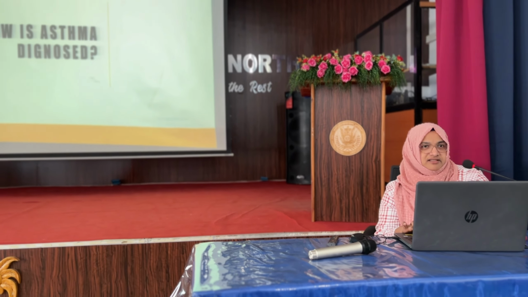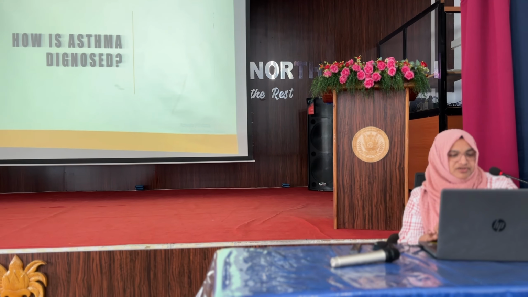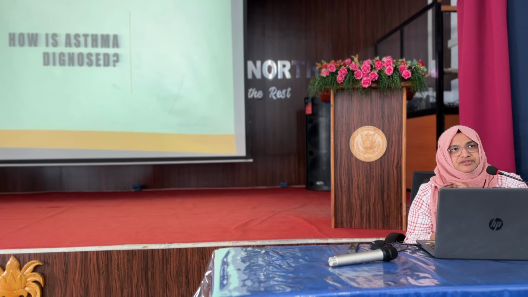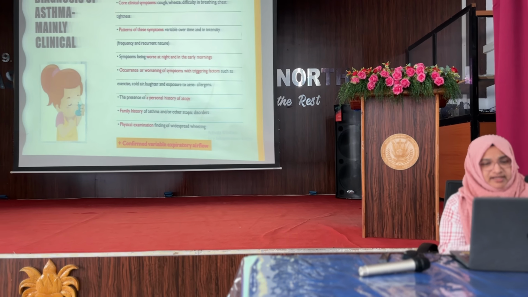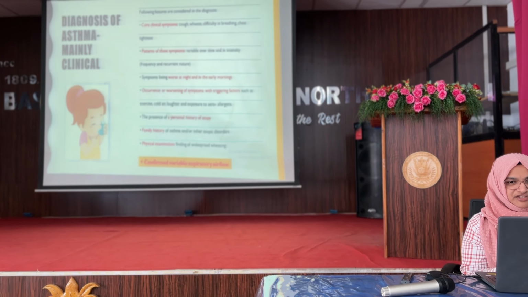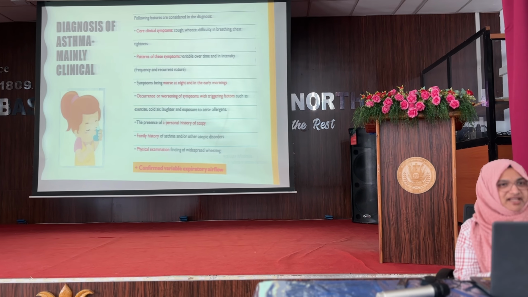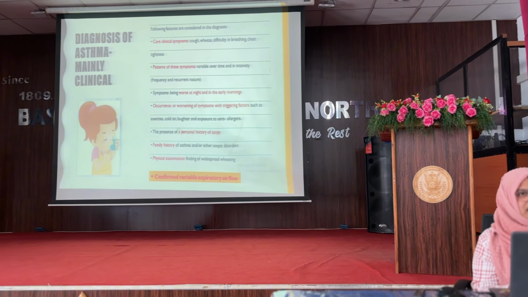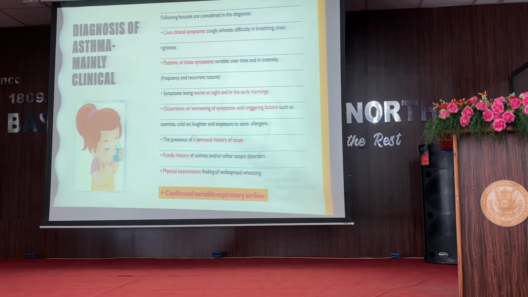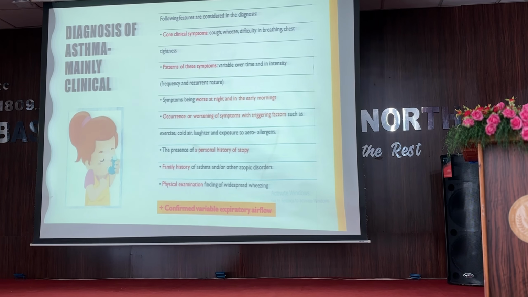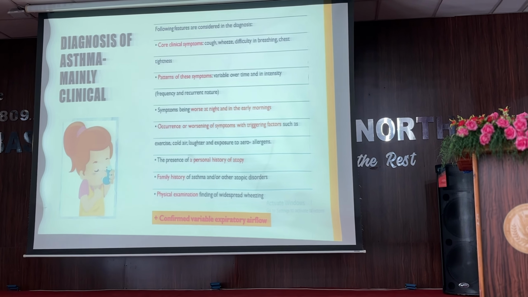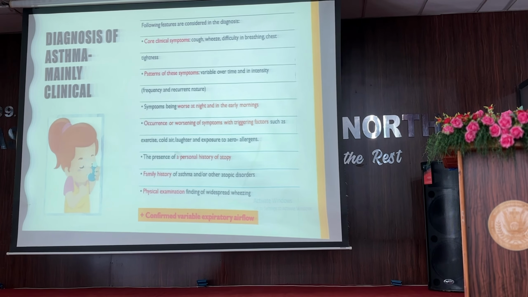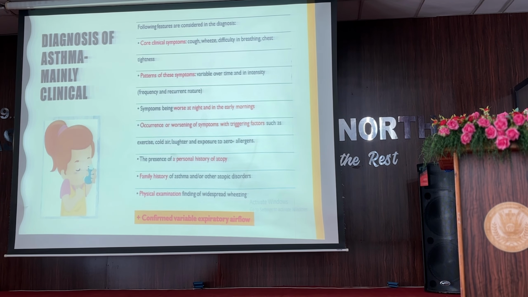So how do we diagnose asthma? A child comes in with cough and some distress, and we do not just give nebulizers. We have to have a strategy, a proper approach, before we diagnose asthma. History taking is always very important. If we are thinking of asthma, we have to get a little more information from the history to look for whether it is asthma or not. So history is very, very important.